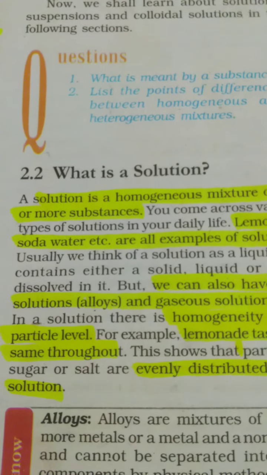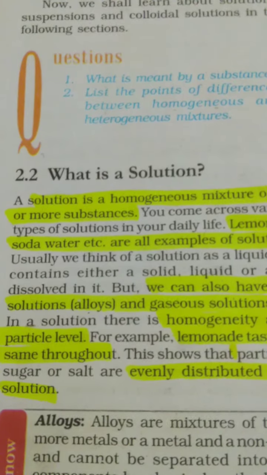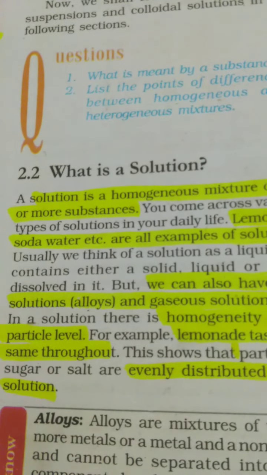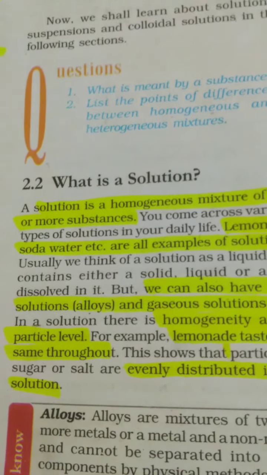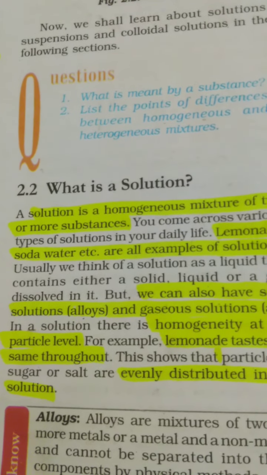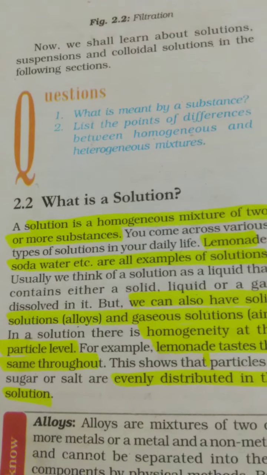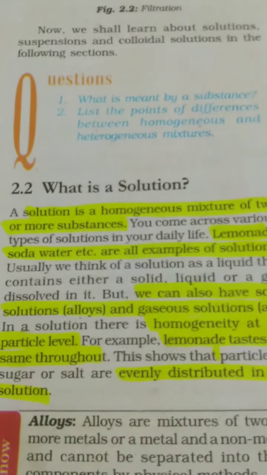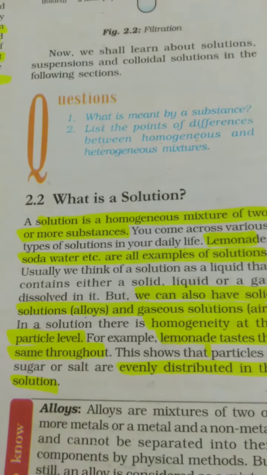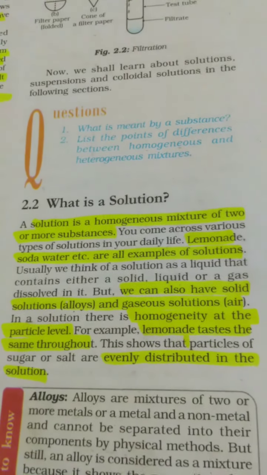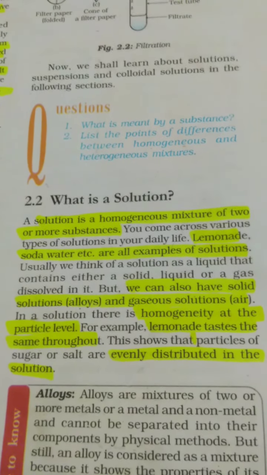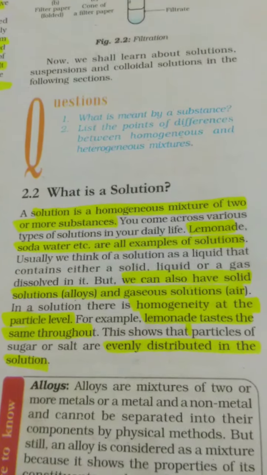So try to recall what you have studied so far about the solution. In the junior classes also you have studied about the solution, that it is nothing but a mixture of solute and solvent. Solvent makes up the major volume and the solute is the smaller part of the mixture. It is a type of mixture, but on the basis of solubility, here we are dividing mixture into three types.